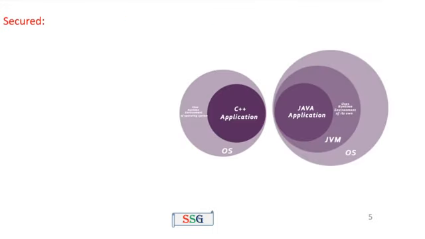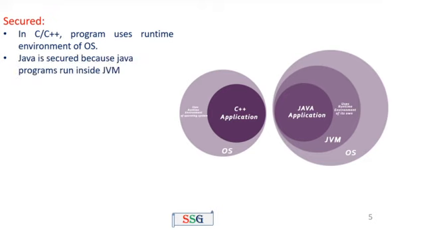Then the next feature is secure. Java is a more secure language. See the figure. The figure shows 2 applications. One application is a C++ application, another application is a Java application. In C or C++, the program uses the runtime environment of the operating system, but Java is secure because the Java program runs inside the JVM, not inside the OS. So that's why Java is a more secure language.